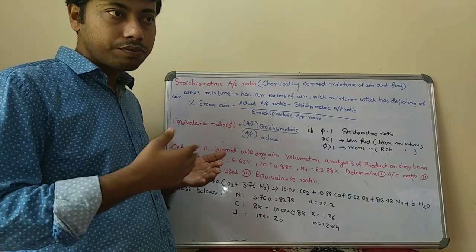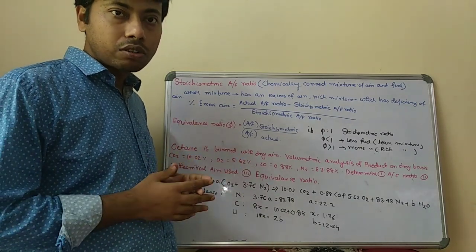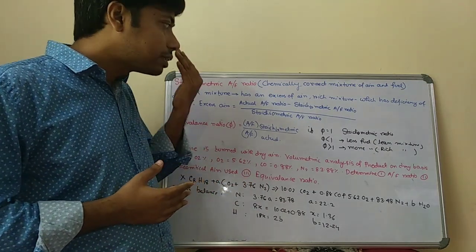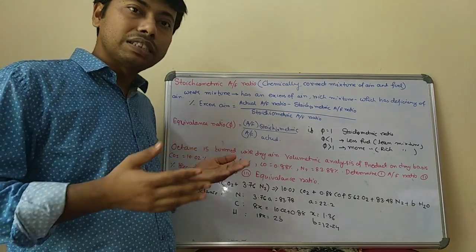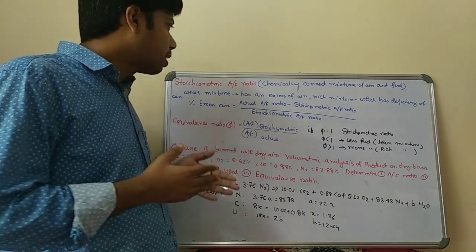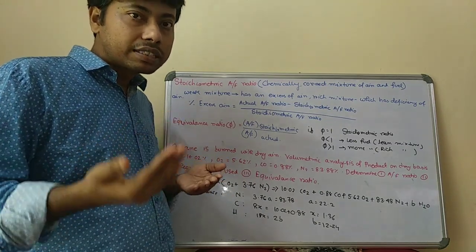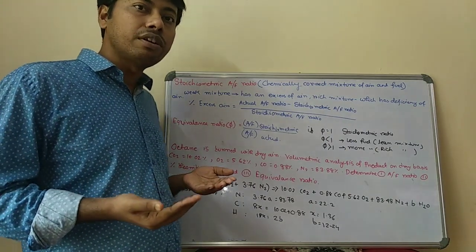Because for the combustion of fuel, air is obviously required. Otherwise, combustion will not take place. For this, there is a correct mixture so that complete combustion takes place. That mixture of air and fuel is called the stoichiometric air-fuel ratio or chemically correct air-fuel ratio.